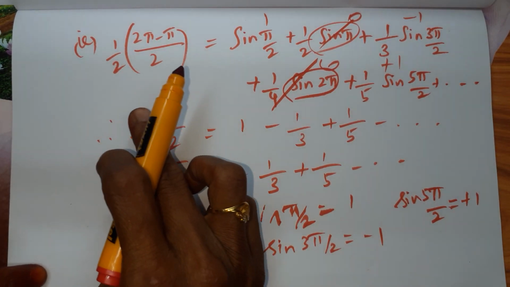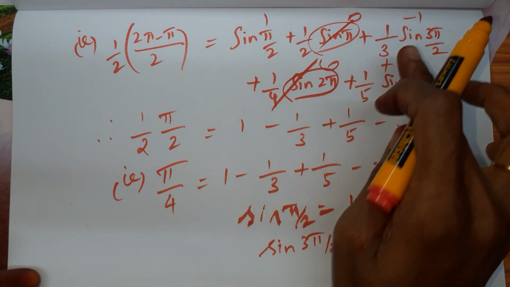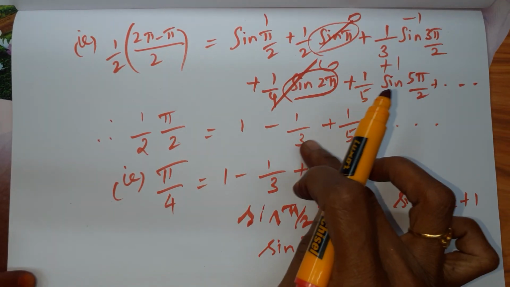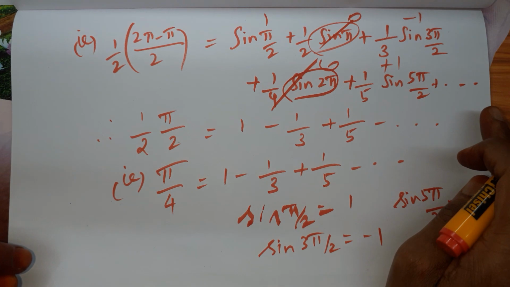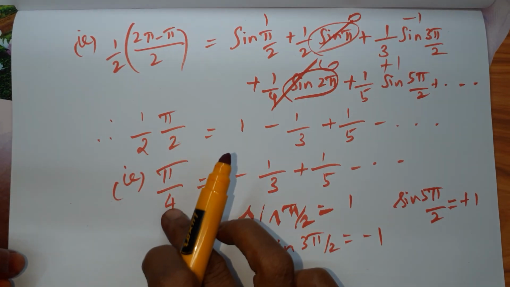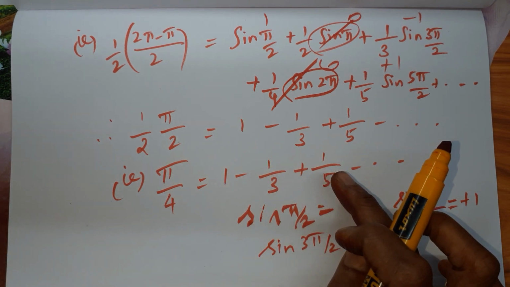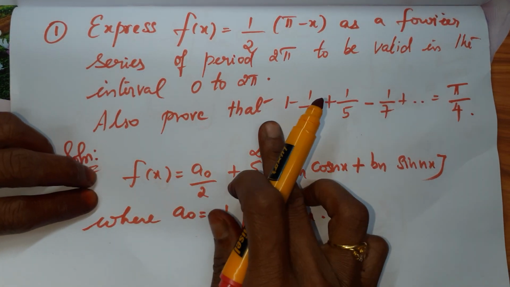Therefore, on substitution of the values and simplifying, we are getting pi by 2 equal to 1, and this term is minus, and the next one is plus, minus, etc. So plus and minus will come. So this is pi by 4 equals 1 minus 1 by 3 plus 1 by 5 minus etc. This is what we had to prove.